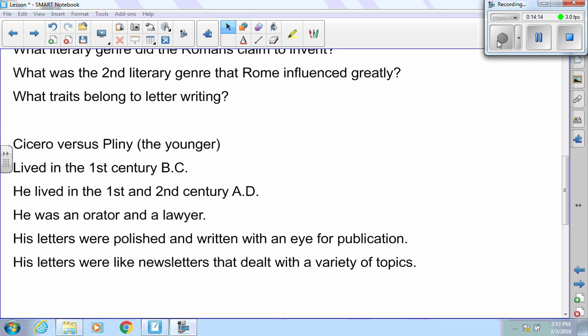This guy was an orator and a lawyer, that'd be Cicero. Pliny was a rich guy that sat around writing letters all the time. Cicero worked for a living. His letters were polished and written with an eye for publication. That was Pliny. And Coach Trammell don't know what he's talking about because earlier today he messed that up. Finally, we have his letters were like newsletters that dealt with a variety of topics. Cicero.